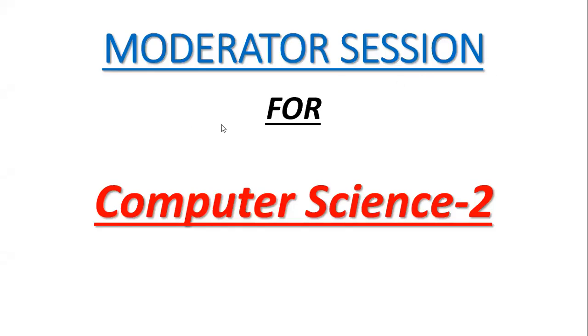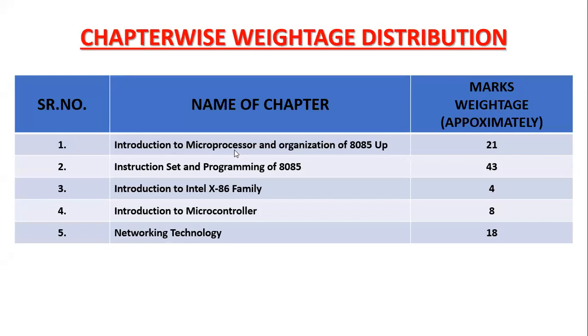Okay, we can start again. So CS-2, it is also of 50 marks, and in this we have 5 chapters which we have already completed in our syllabus. So first chapter, Introduction to Microprocessor and Organization of 8085. It is of 21 marks. It is already there in your TPS also, that marking scheme.